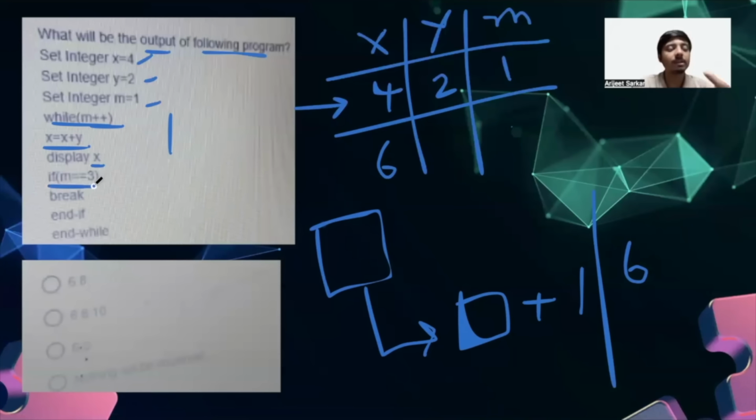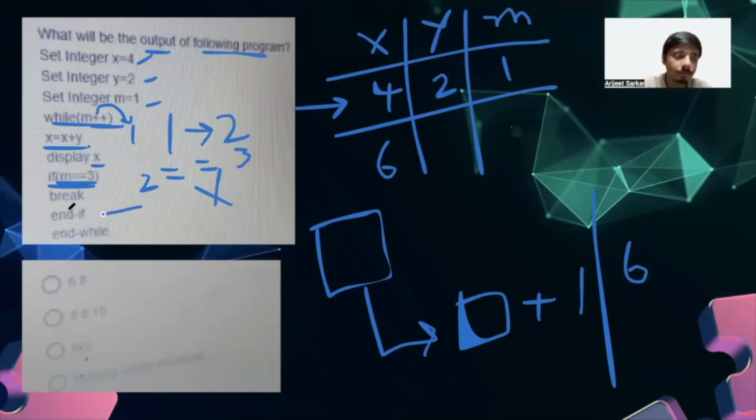Then what is happening? We are checking if m is equal to 3. Now remember, what was the value of m when we checked in the while loop? It was 1. But after that, we have incremented the value by 1. So the current value of m will be 2. So it is checking if m, which is 2, equals 3, which is not true, so the loop will reiterate.